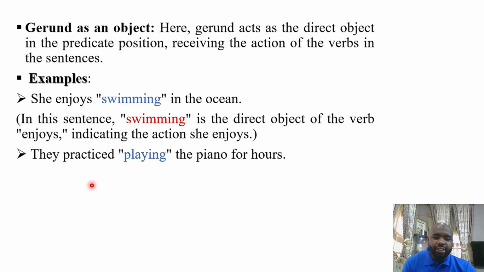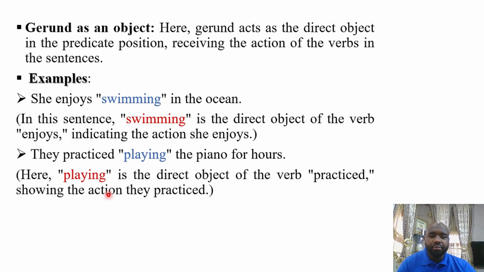They practiced playing piano for hours. This is the verb practiced. So what did they practice? They practiced playing the piano for hours. All right. So this is what they have been doing. Playing the piano. Here, playing is the direct object of the verb practiced, showing the action they practiced, right?